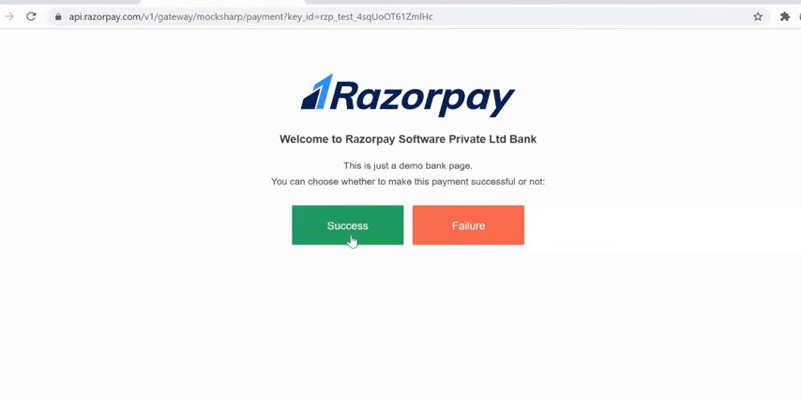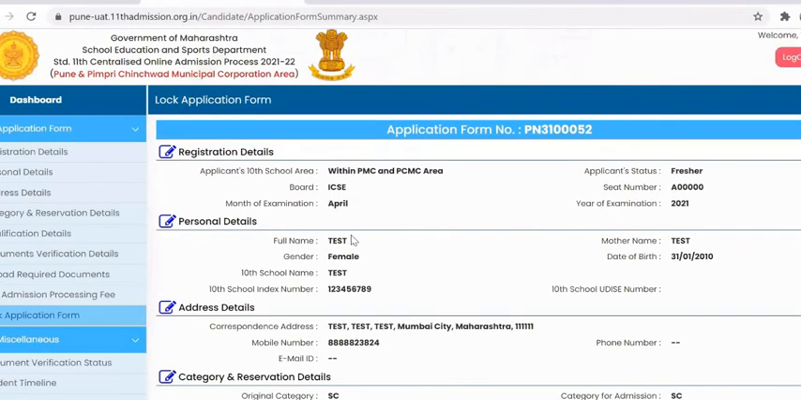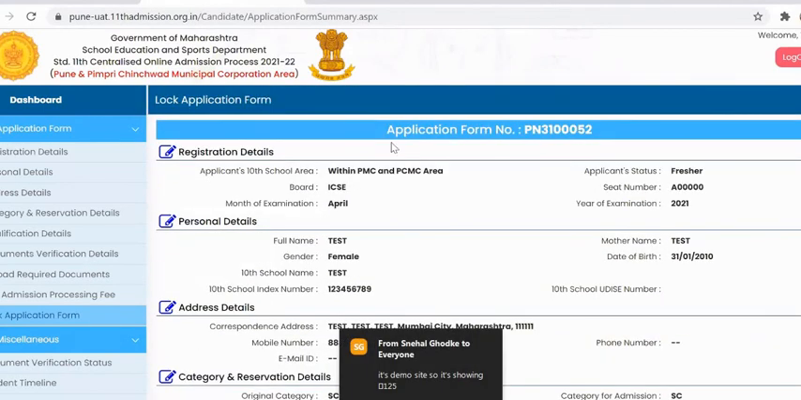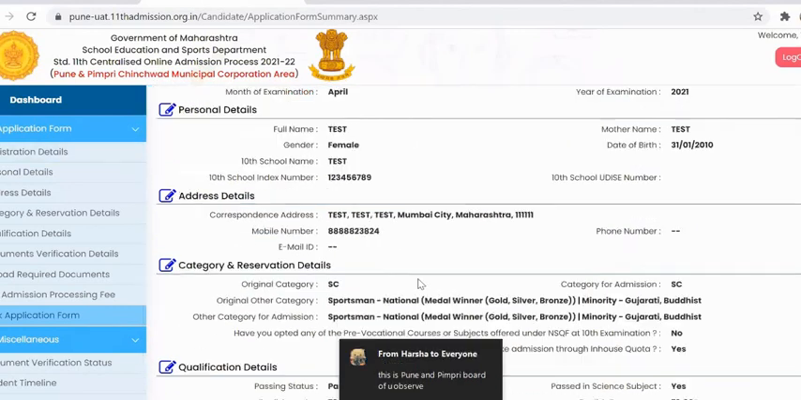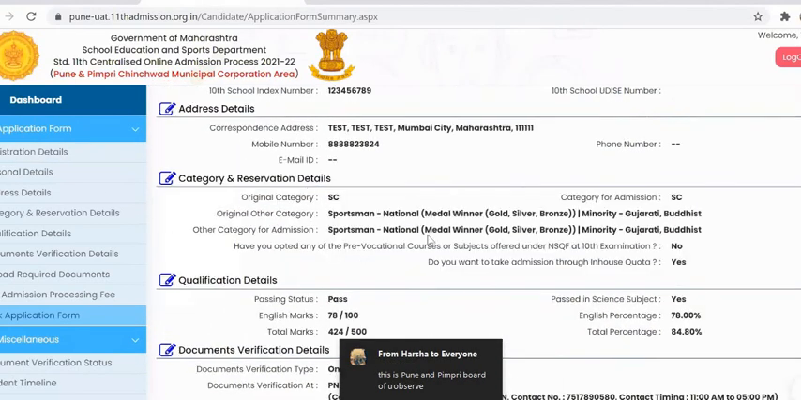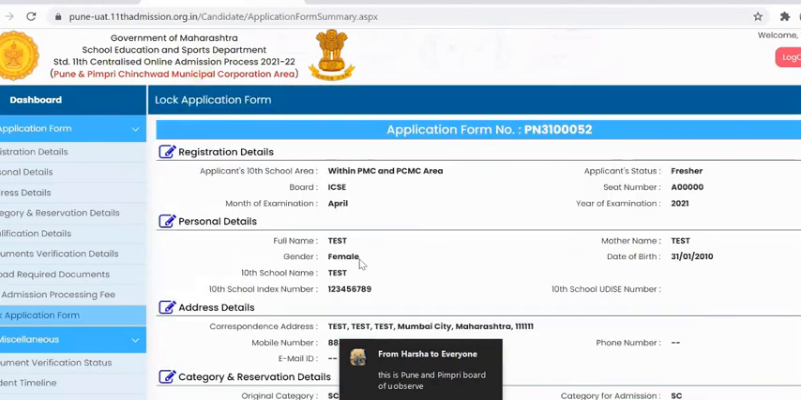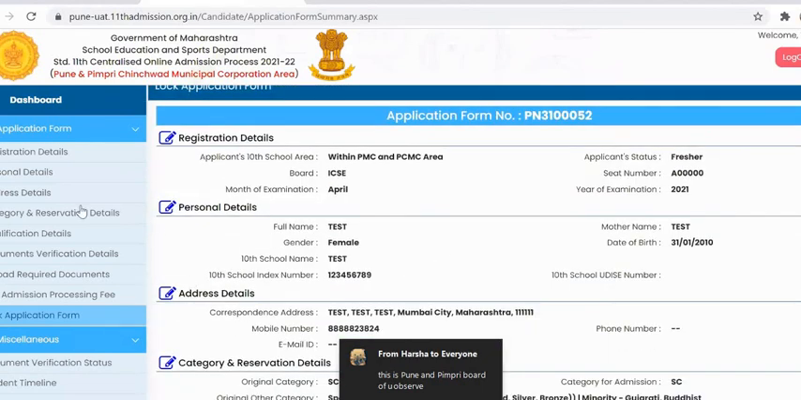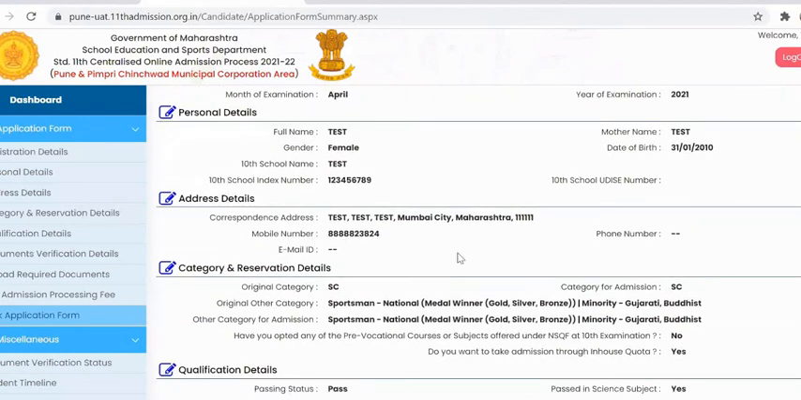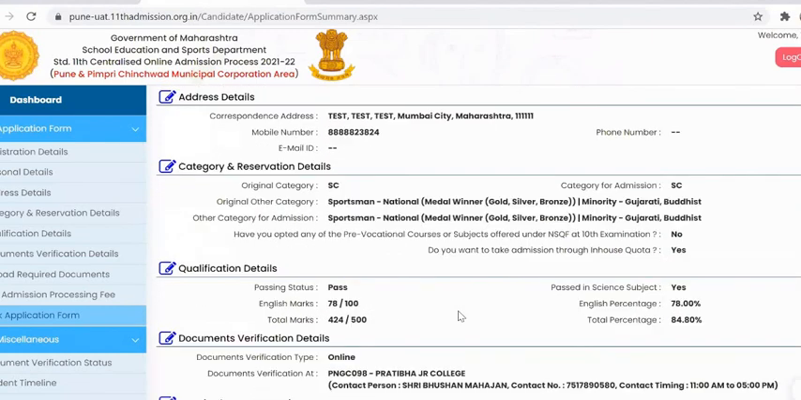After successful payment, it will take you to the lock application form page where you will be able to see the summary of your application form. All the details you have entered in the system till now, you will be able to see the summary on this page. Check these details properly. If you feel you need to update these details, you need to go back to that page, change the details, and save the form again.